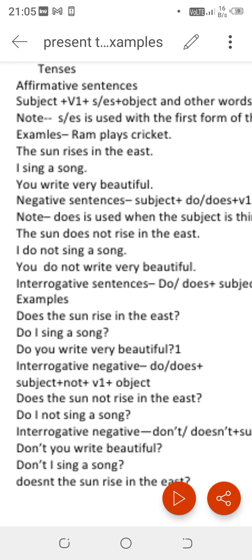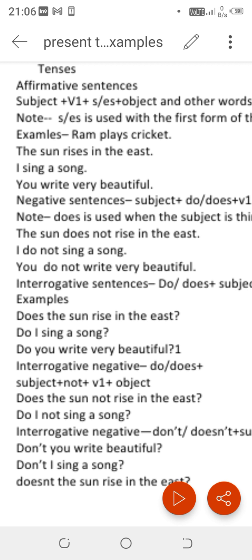The sun rises in the east. I sing a song. You write very beautiful. So you can see, the sun rises in the east. Sun is third person singular. That's why I have added s to the first form of the verb rise. Rises, I have made it. Second sentence, I sing: I is first person, so we don't use s or es with the first form here. Next sentence, you write very beautiful. So you is second person, so here also we have not written s or es with write. I hope you have understood what I wanted to say just now.